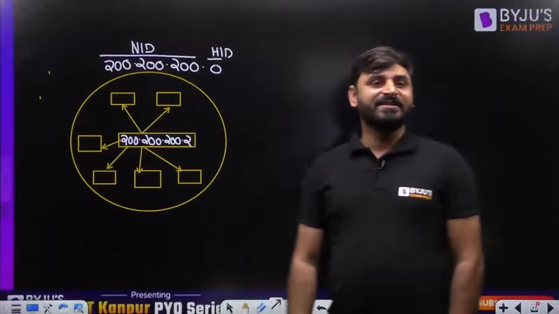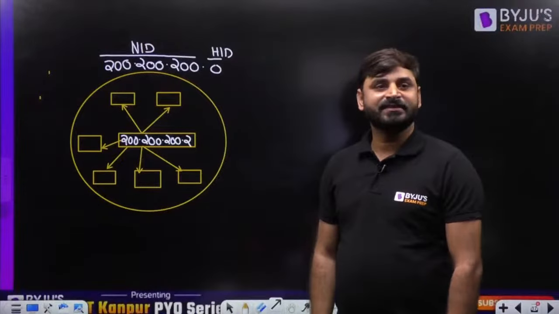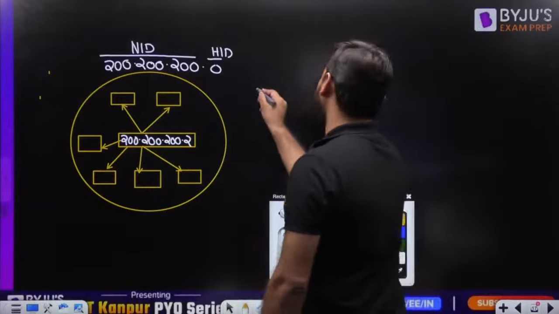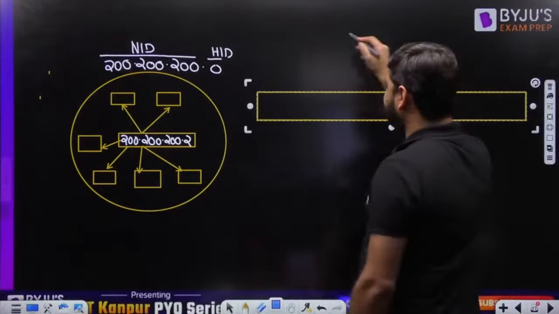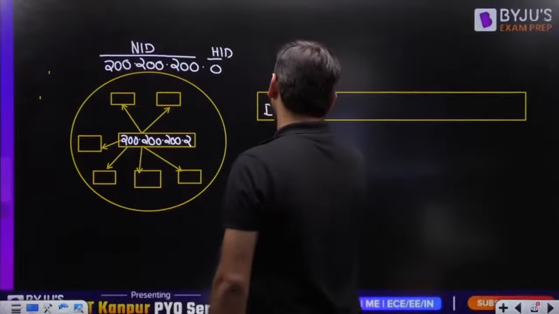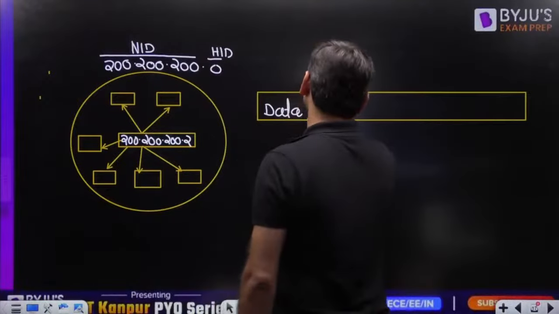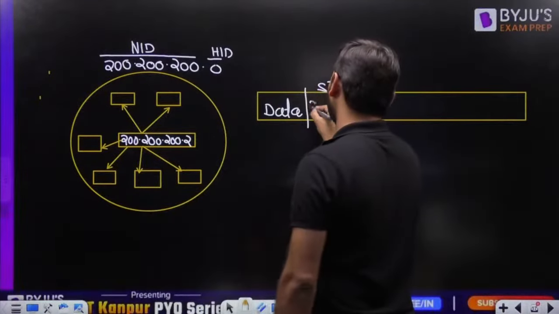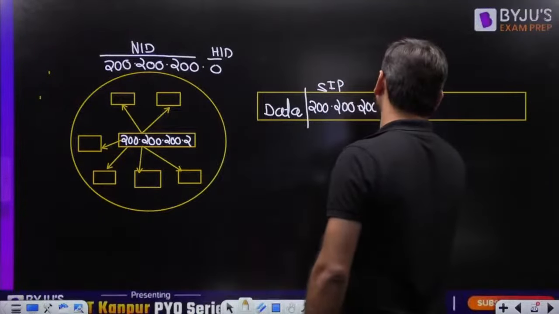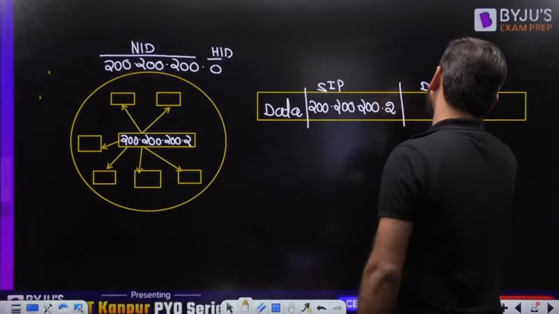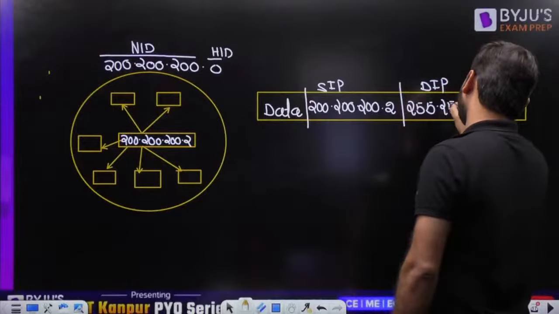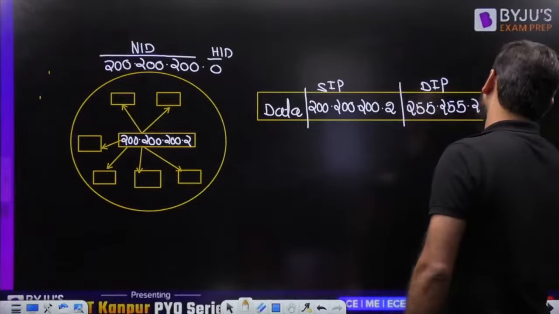Now again, the important scenario is here. What is the source IP address and destination IP address? Here is the data. Whatever the data we are sending, source IP: who is sending this message? Source IP is nothing but 200.200.200.2. What is the destination IP address? The destination IP address is again fixed: 255.255.255.255.